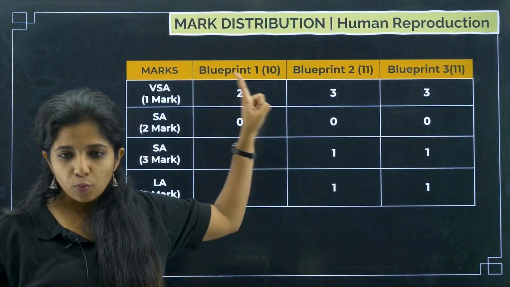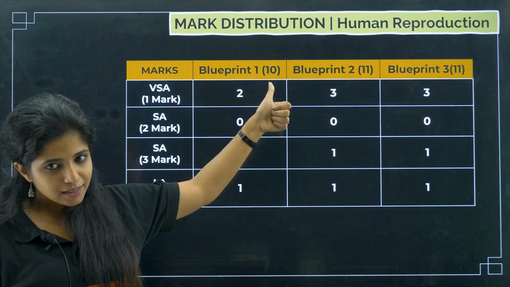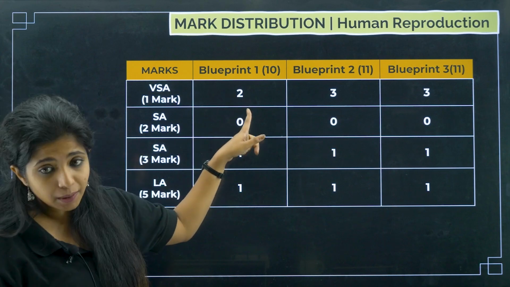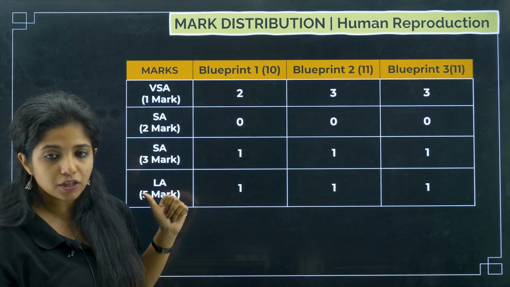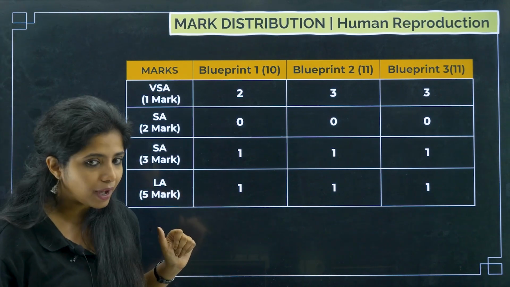According to one blueprint among three, the chapter weighs around 10 marks, and the rest of the blueprints say that it is 11 marks. If it is 10 marks, then the question distribution will be like this: 2 questions would be coming from the 1 marker section, 1 question from the 3 marker section, and 1 question from the 5 marker section.